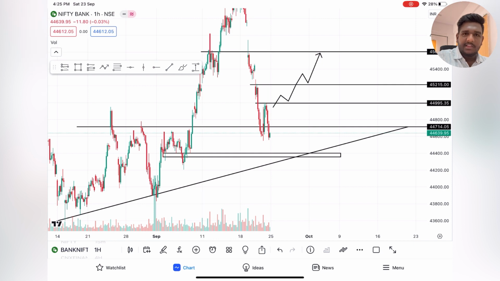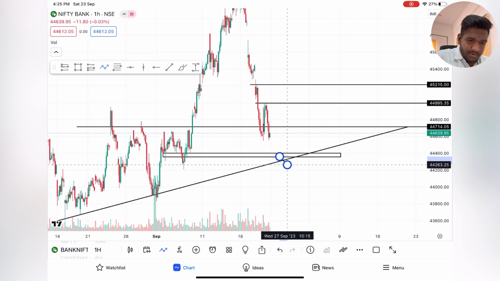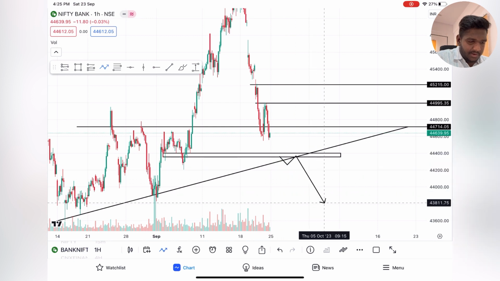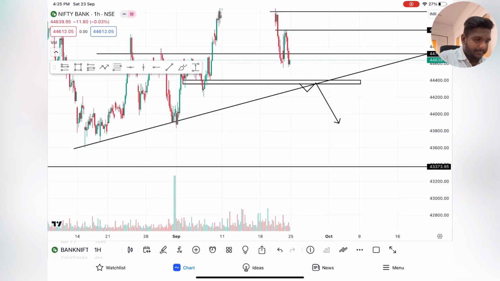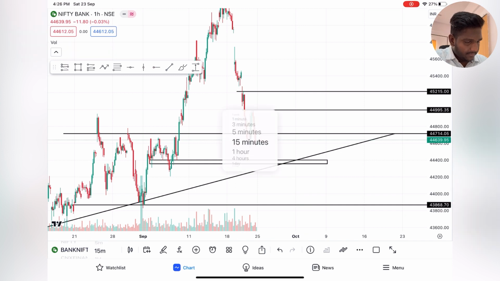Very difficult. 45,600 is very difficult to break. Okay, and on the downside, if it breaks this level, which is 44,350 level, you can expect some down move until 43,800. Till here you guys can expect. Okay, weekly I have told. Let me tell you intraday for tomorrow, 15 minutes time frame.